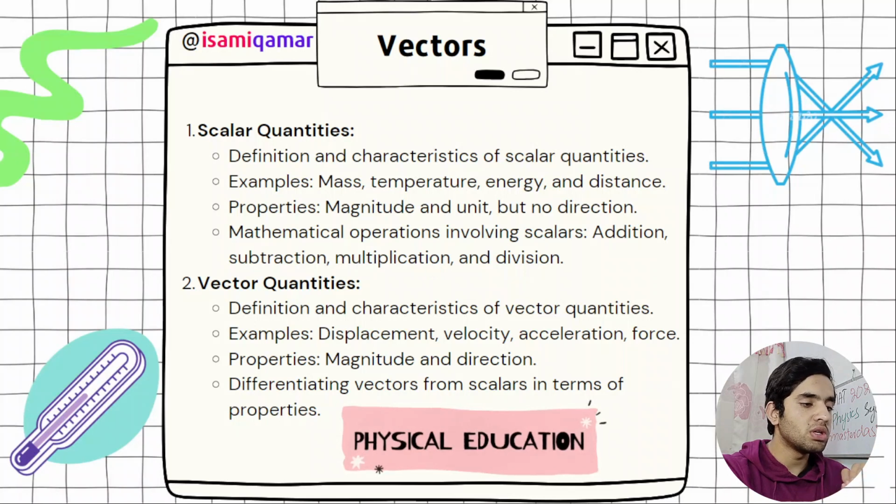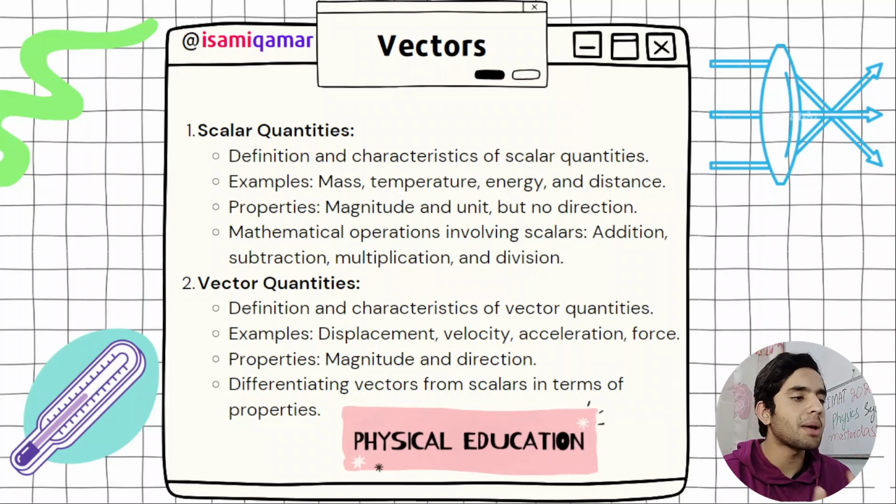You need to know how vectors are multiplied, how vectors are added, and all that stuff. If we focus on examples, displacement is a vector quantity. In contrast, distance is a scalar quantity. We indicate displacement is the specific distance between 2 points, while the shortest distance between 2 points is what we call distance.